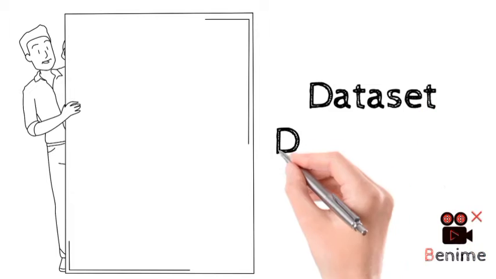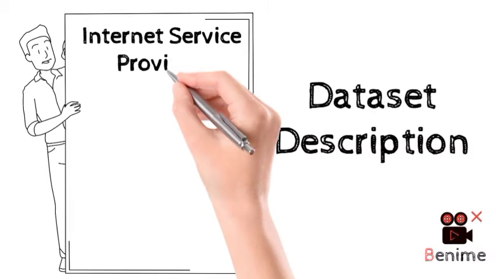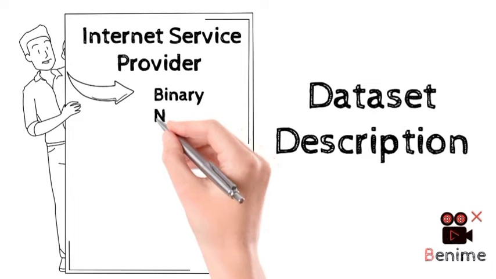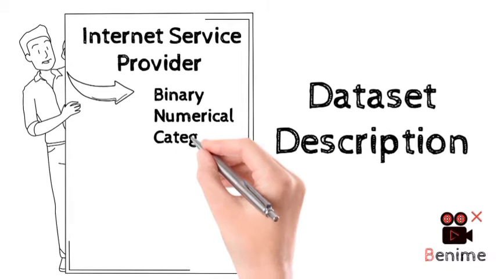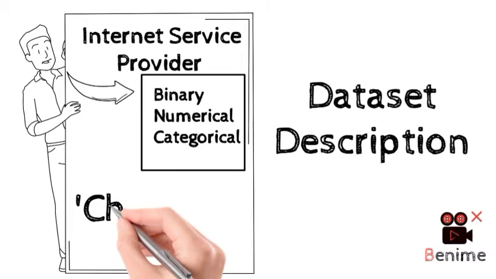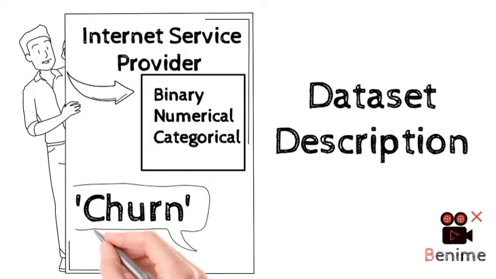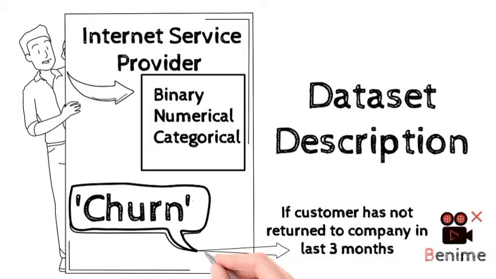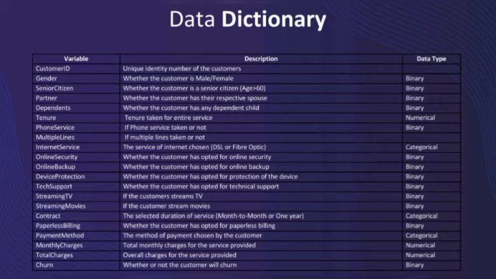We have selected a dataset of an internet service provider from Kaggle for the month of January 2021. The dataset has customer information consisting of binary, numerical, as well as categorical data types. The churn variable is a binary data type which marks the customer as churned if they have not returned to the company within 3 months of concluding the last service. This is the data dictionary containing all the variables in the dataset. Now, let us look into the code implementation of our project, shall we?